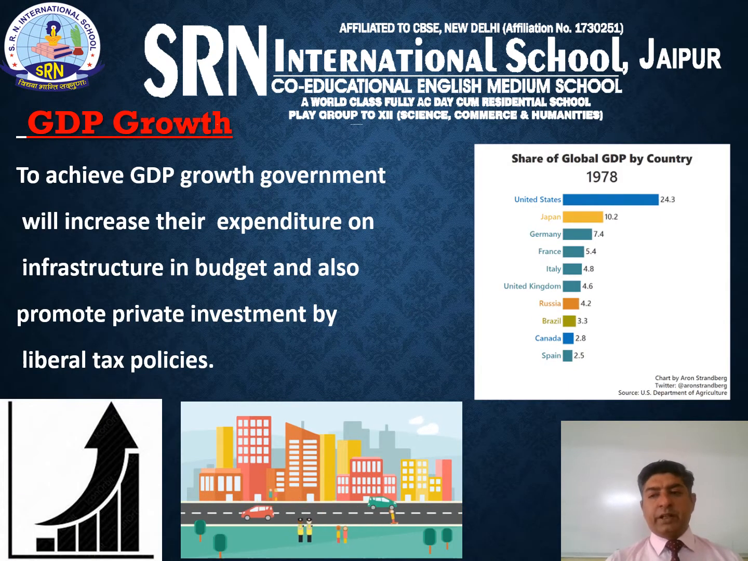The first objective is GDP growth. The government tries to achieve GDP growth in its government budget, in which the government increases the expenditure on infrastructure and also promotes private investments by providing them liberal tax policies.